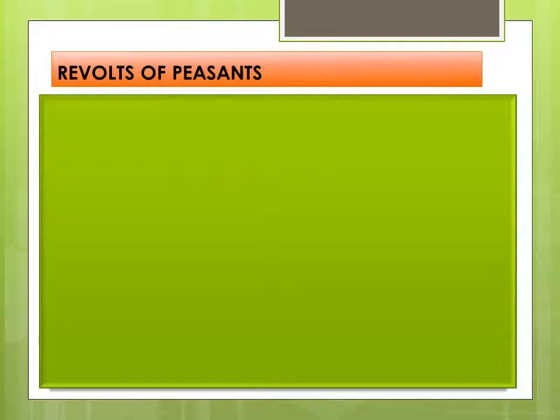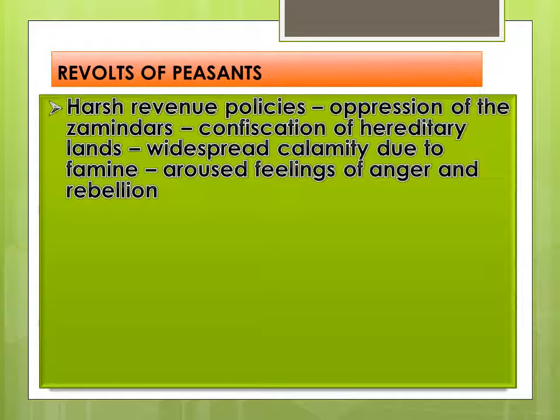So our first topic is the impact of British agrarian policies. In our previous video, we discussed the revenue system of the British. Now, at first, the British came to India as traders. Their only purpose was trade.